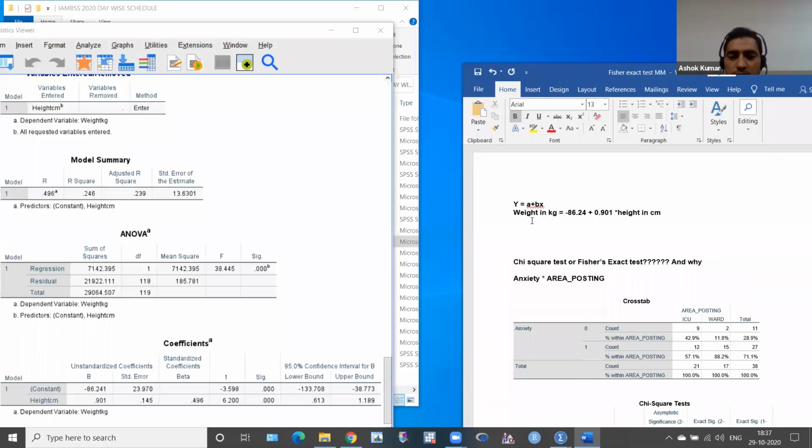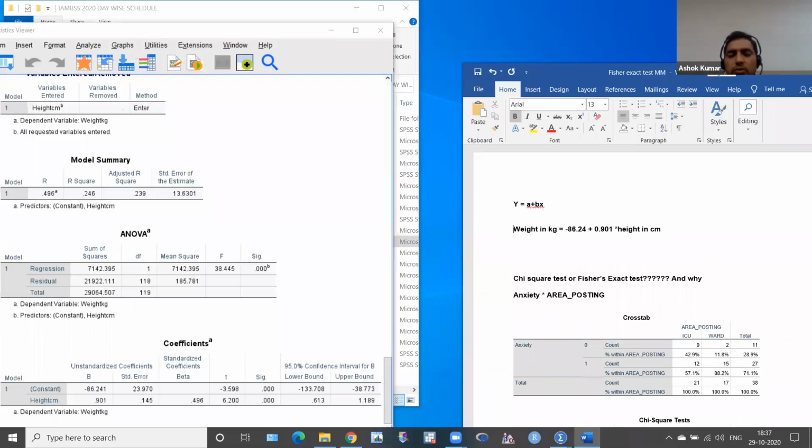So what is the meaning of this? What is the meaning of this? We have the mean height in our data. If in our given sample we increase height by 1 unit, meaning 1 centimeter, how much will the weight of the patient increase?